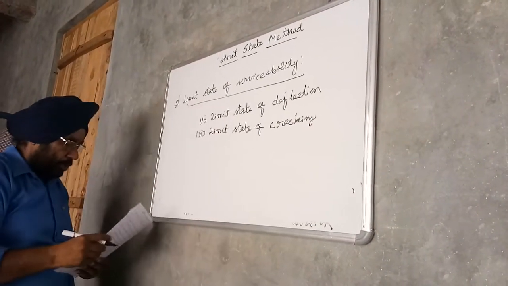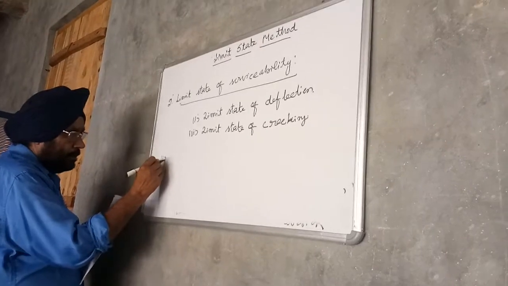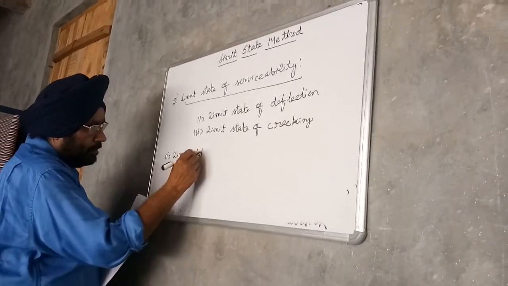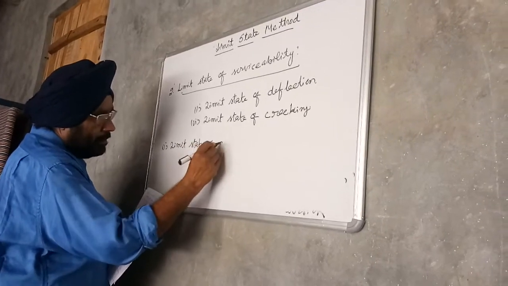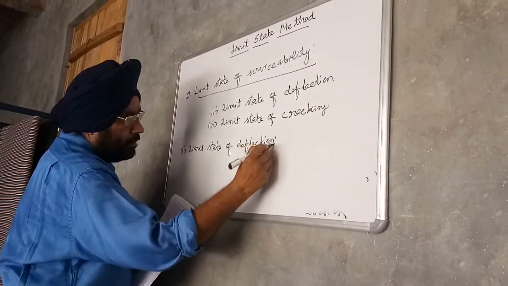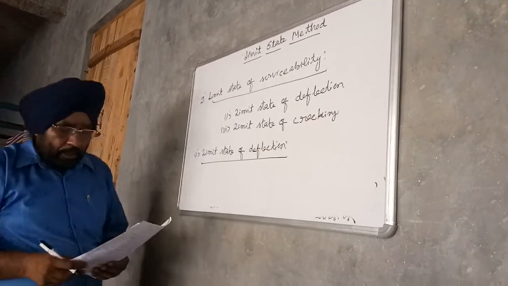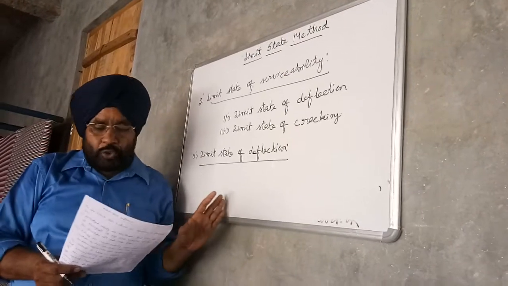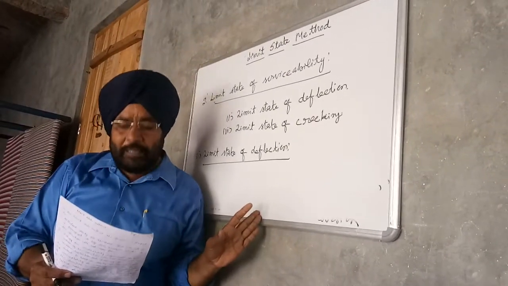So limit state of deflection. The deflection of the structure under service load condition should be within the acceptable limits.